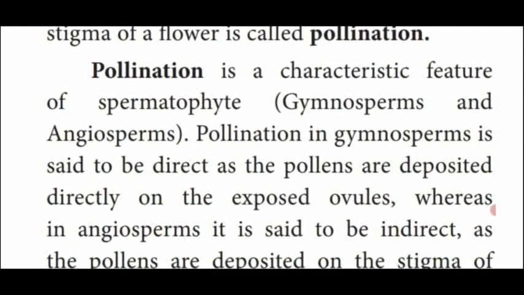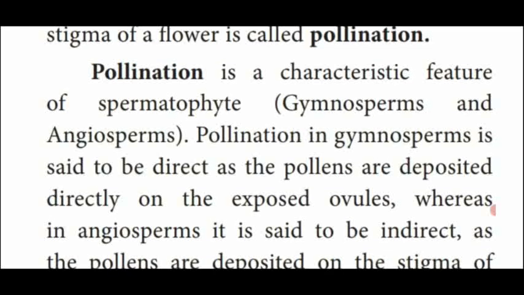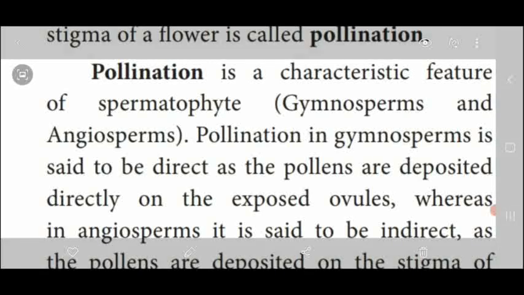So pollination is an important process in angiospermic plants. What is an angiospermic plant? That is a seeded plant. The seeded plants, gymnosperm and angiosperm, are together named spermatophyta, which means seed bearing. Spermatophyta includes two broad divisions, one is gymnosperm and the other is angiosperm. In both gymnosperm and angiosperm, pollination is the essential process.